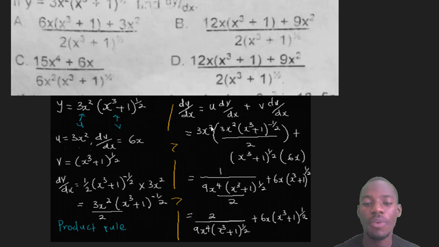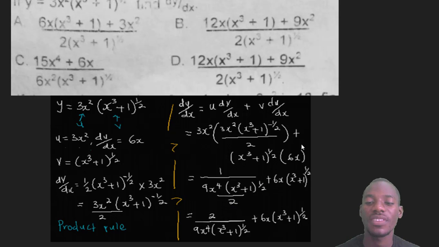Okay, so if I go on from here, I move a step further. For this one, what I have here is negative. Minus in the power: by the law of indices, any minus in the power will become 1 over. It will become 1 over 3 times 3 is 9, s squared times s squared, s to the power 4. Then s cubed plus 1 in bracket raised to power 1 over 2, all divided by 2.